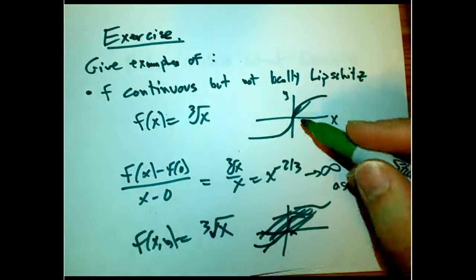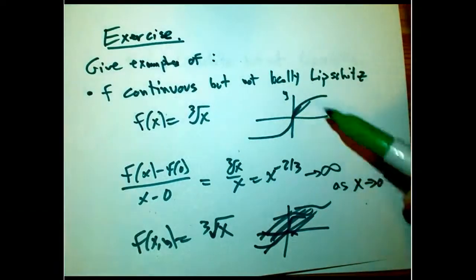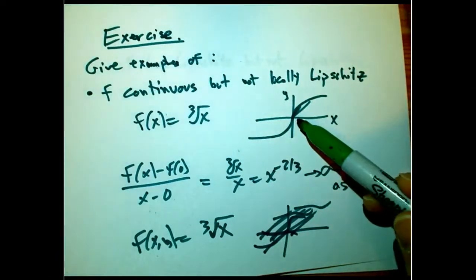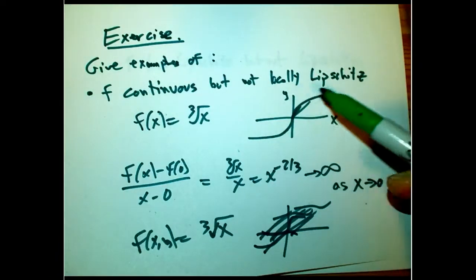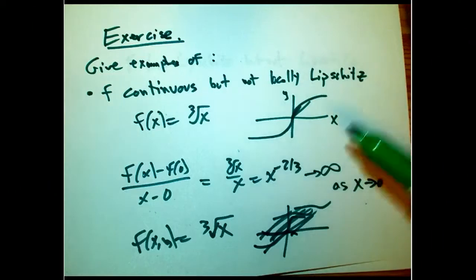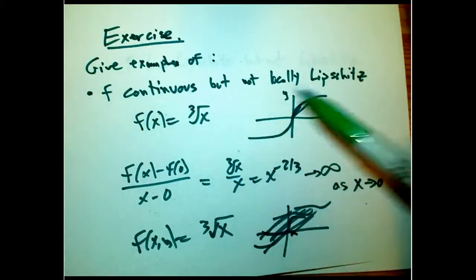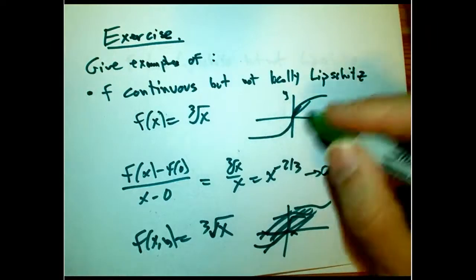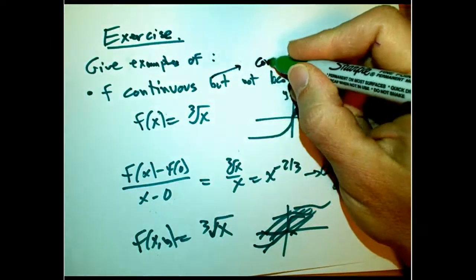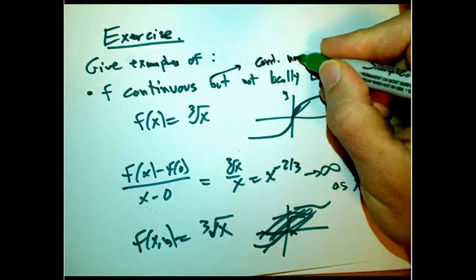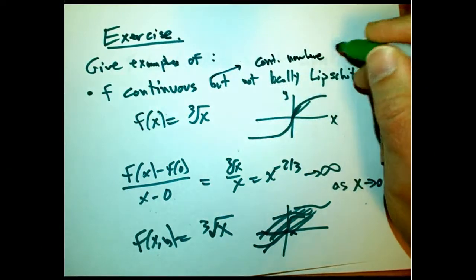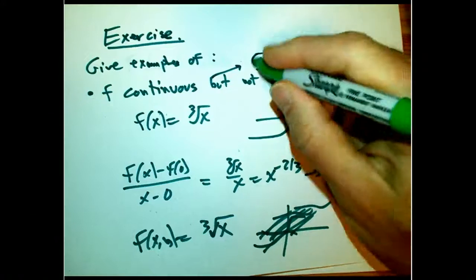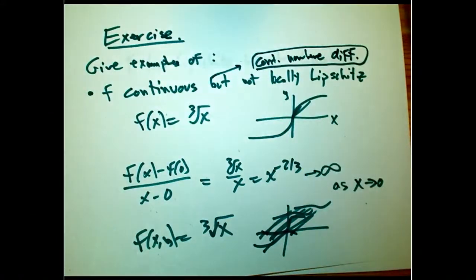So notice this is not locally Lipschitz at this point. Oh, one other comment about this guy. To be a little more subtle, I don't think we really need to go into it, but this is only not locally Lipschitz at one point. And a question is, how many points could it not be locally Lipschitz at? Maybe there's some theorem that says if it's continuous, then mostly it has to be locally Lipschitz. Well, there's this classic example, much more sophisticated than this, of a continuous but nowhere differentiable function, which hopefully, if you're in a sort of advanced calculus setting, you would have seen.